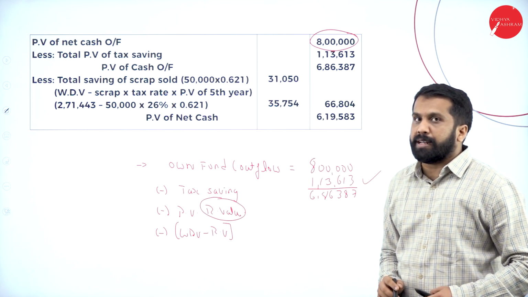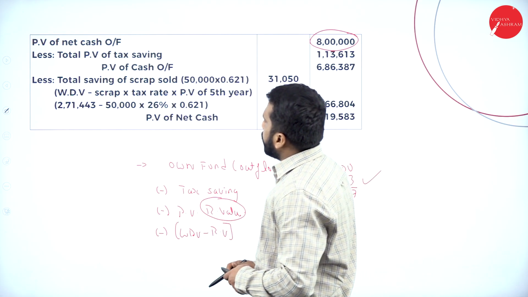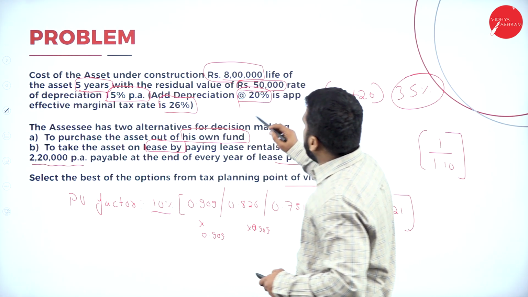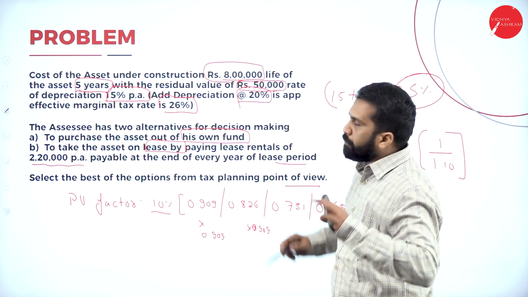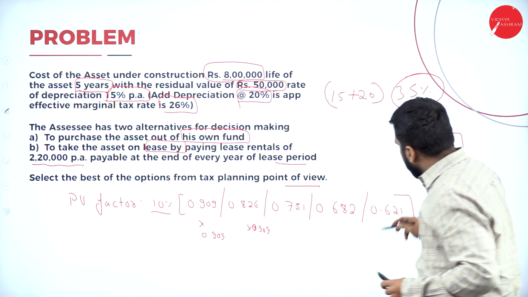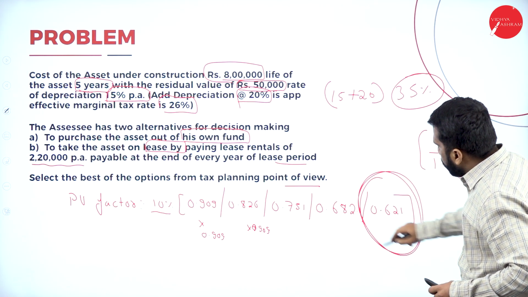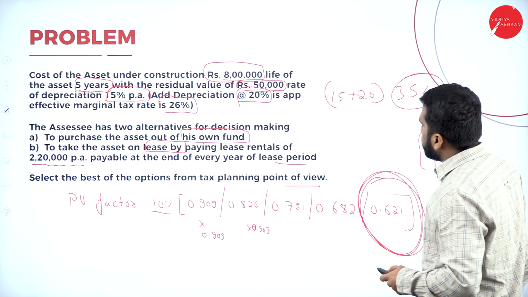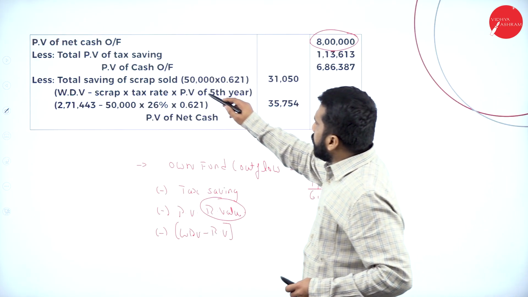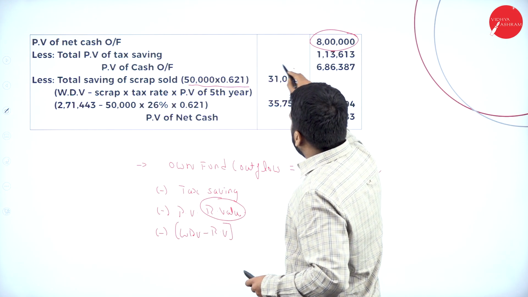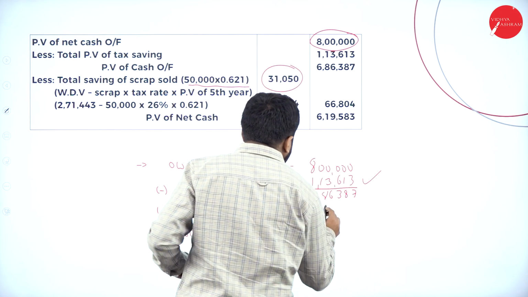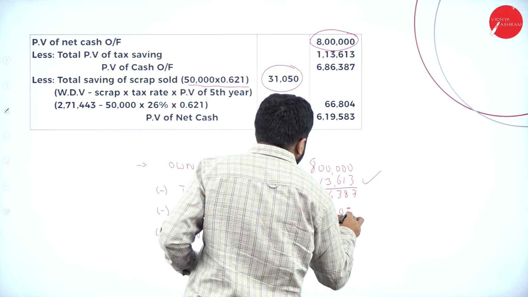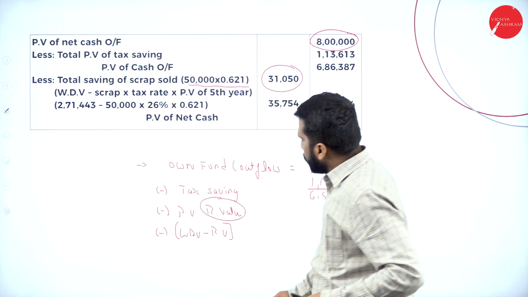What is your residual value? Residual value in the question is 50,000 at the end of the 5th year. What is the PV factor of the 5th year? 0.621. 50,000 into 0.621, 31,050. Done.